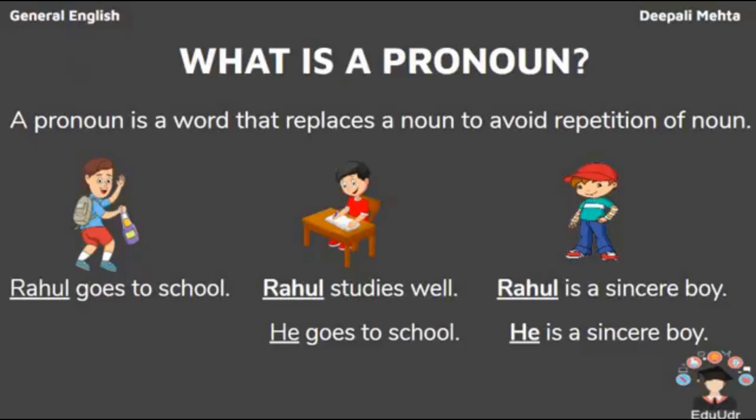For example, Rahul goes to school, Rahul studies well, Rahul is a sincere boy. Now, here Rahul is a boy who is going to school, who studies well, and who is a sincere boy. So, instead of using the name Rahul again and again, we can use a pronoun, that is he. He is used for males. He goes to school. He is a sincere boy. Now it is simply indicating that to avoid the usage of noun again and again, we can use a pronoun.